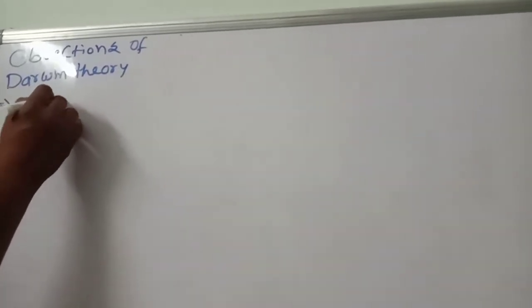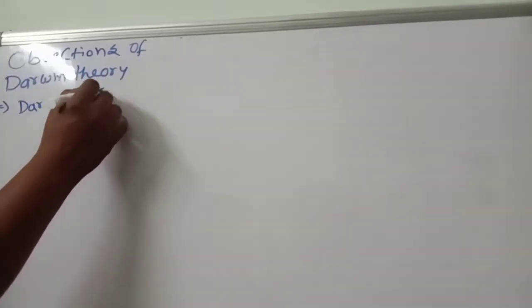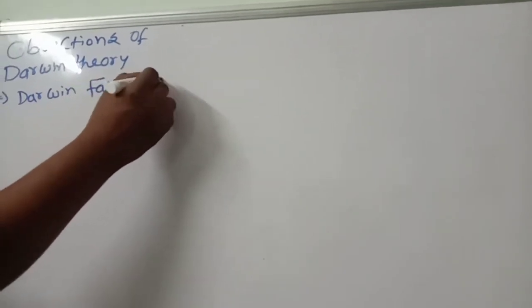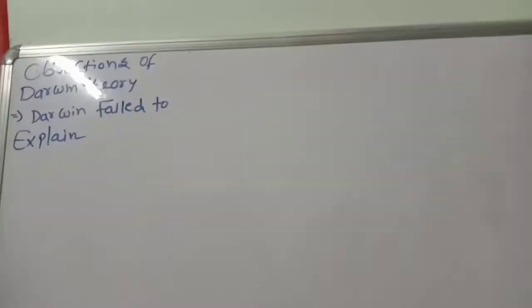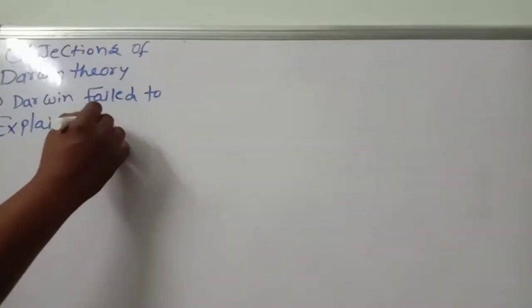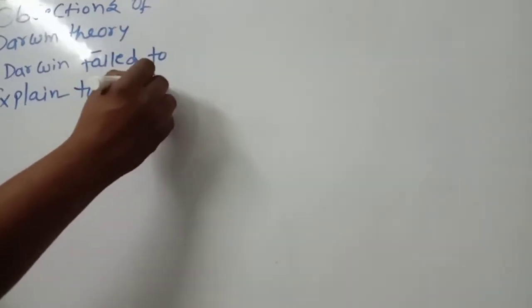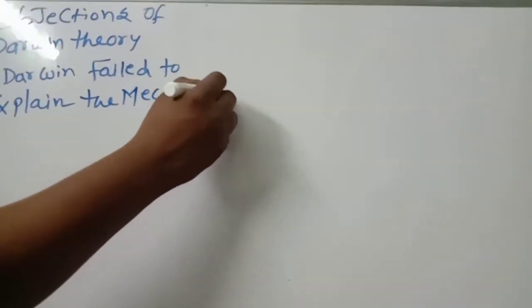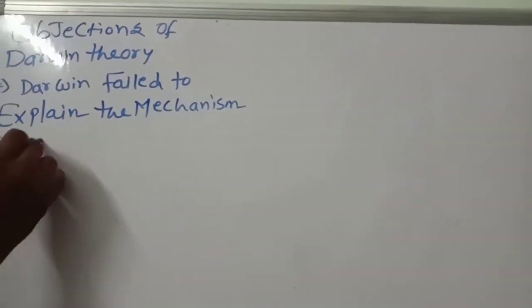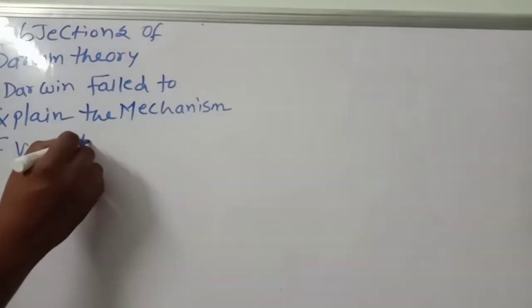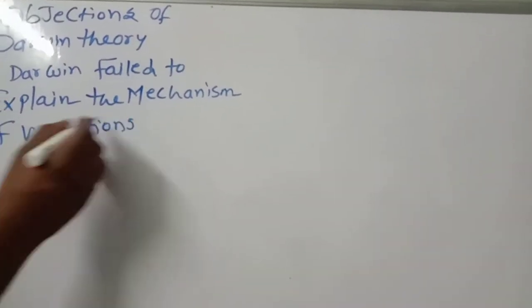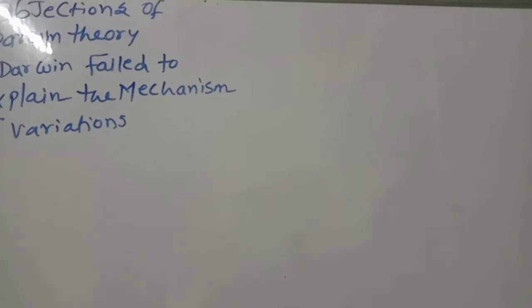This point you should remember. Darwin failed to explain the mechanism of variation. He failed to explain how the variations are coming in the species.